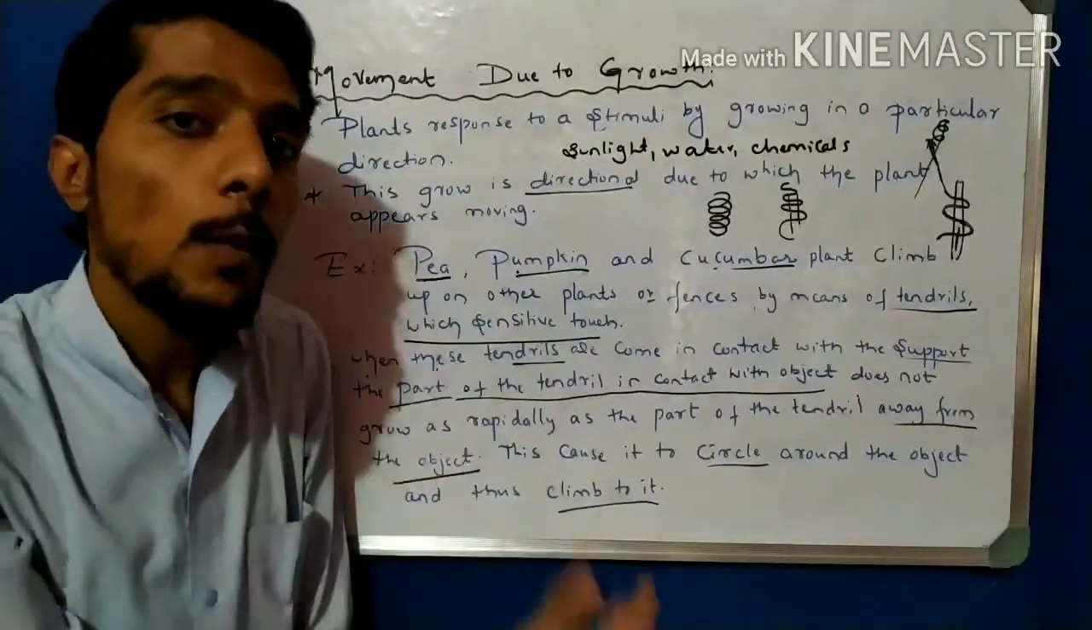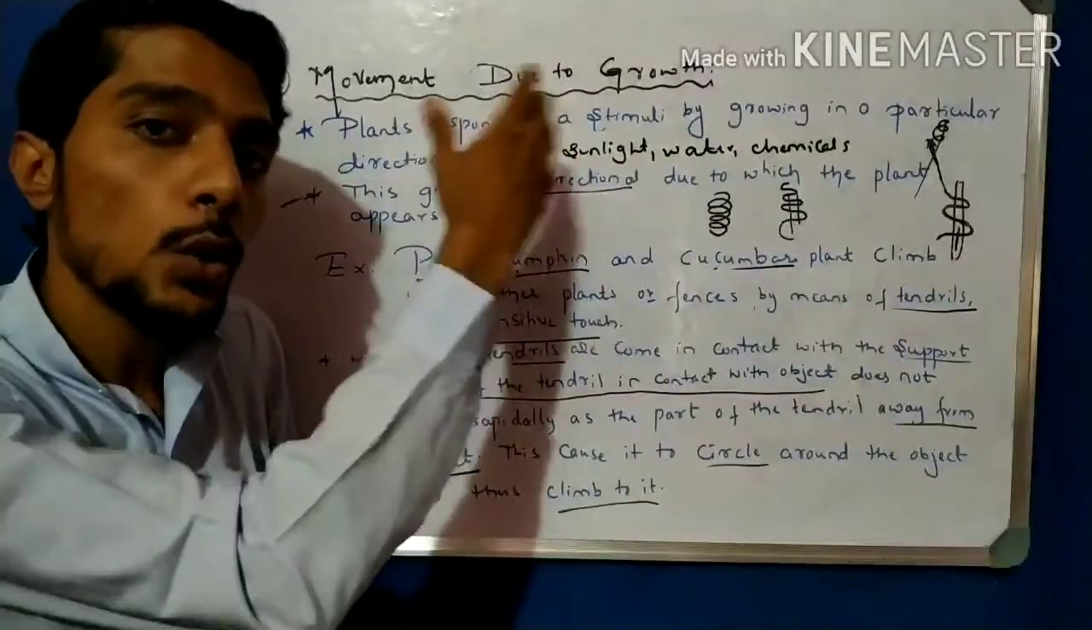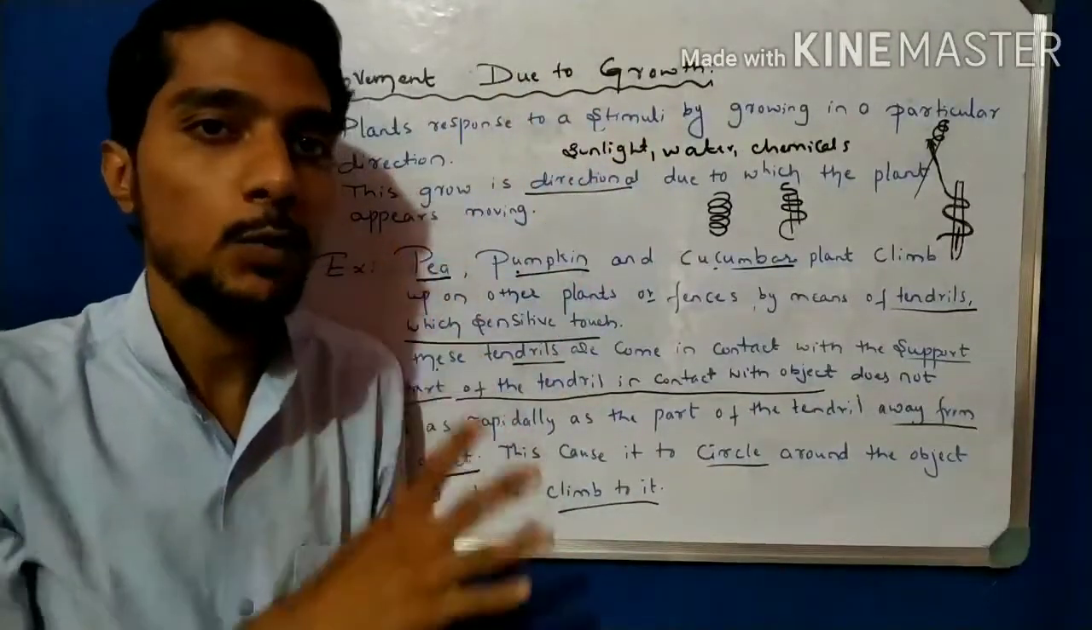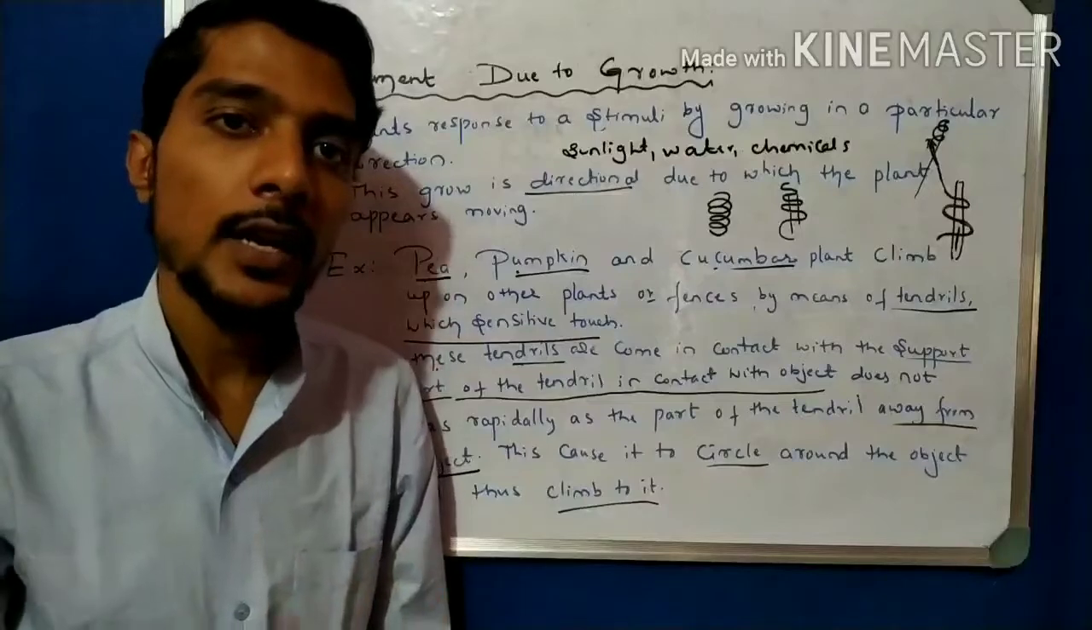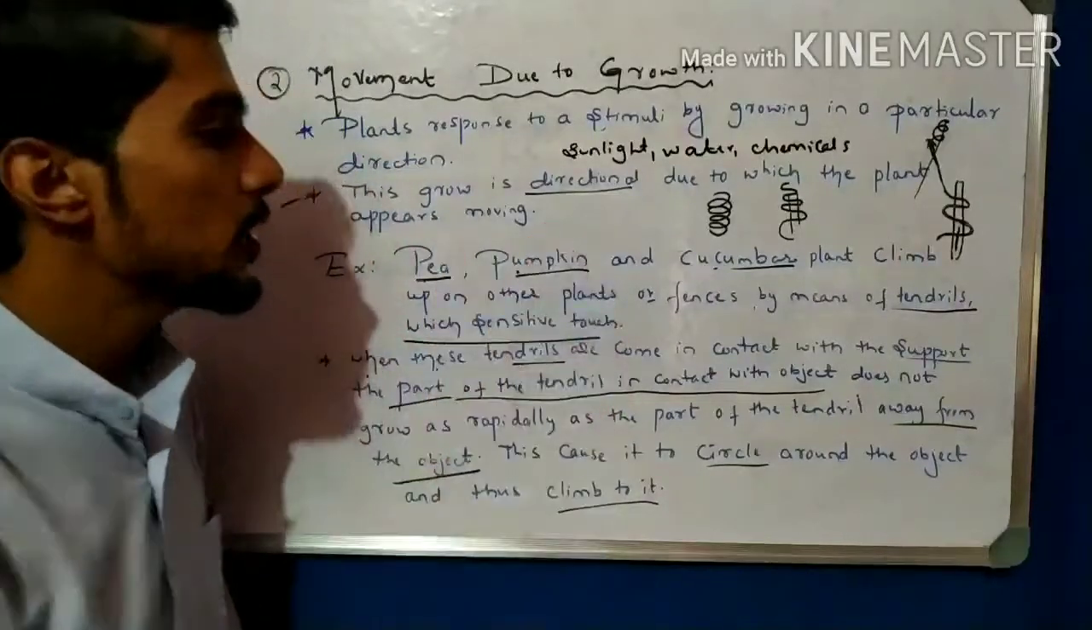Again, come to some more examples about the movement due to growth. That is tropic movement and nastic movement. In the tropic movement, again, types are there. We studied that in this video. Okay, so please write down this first.